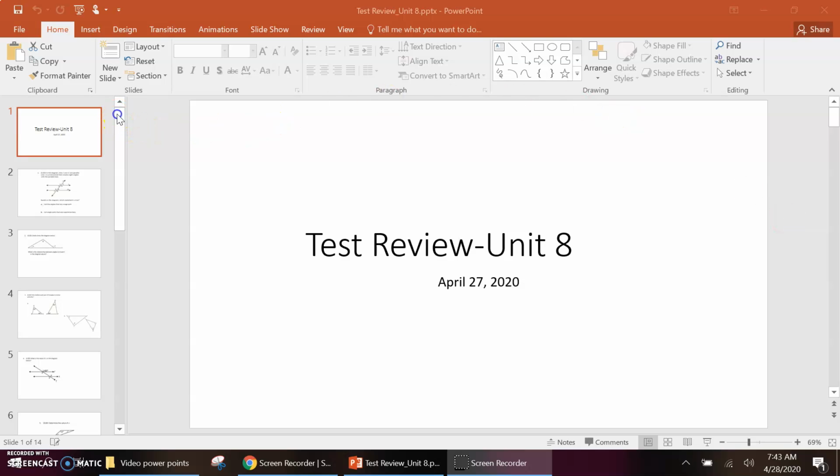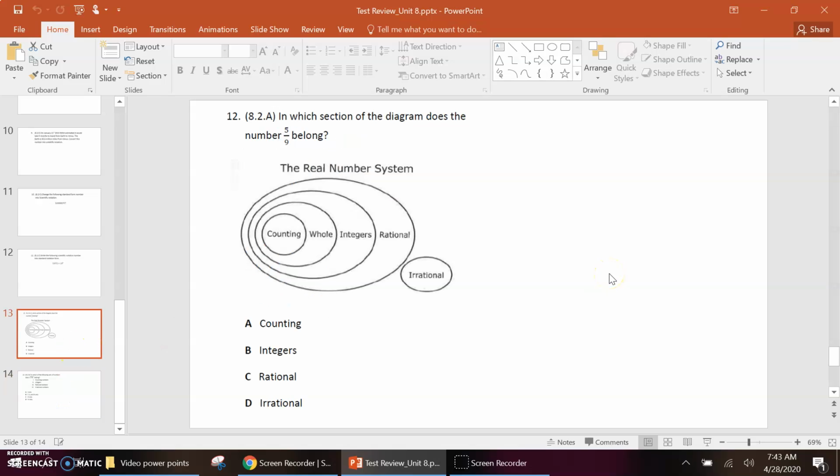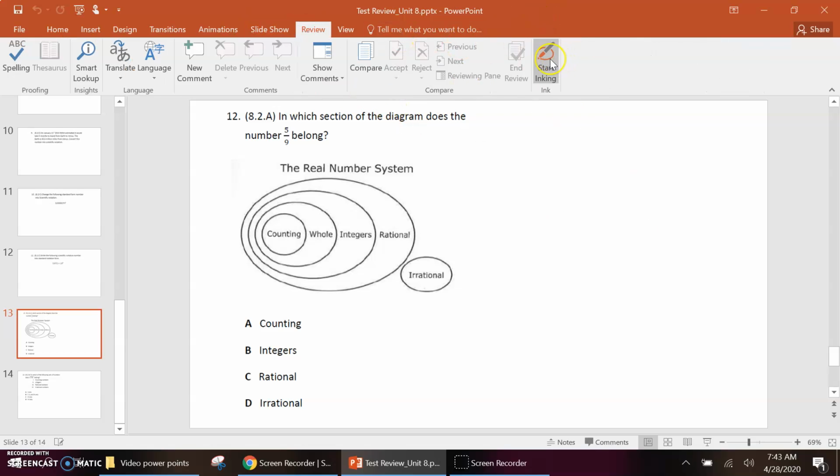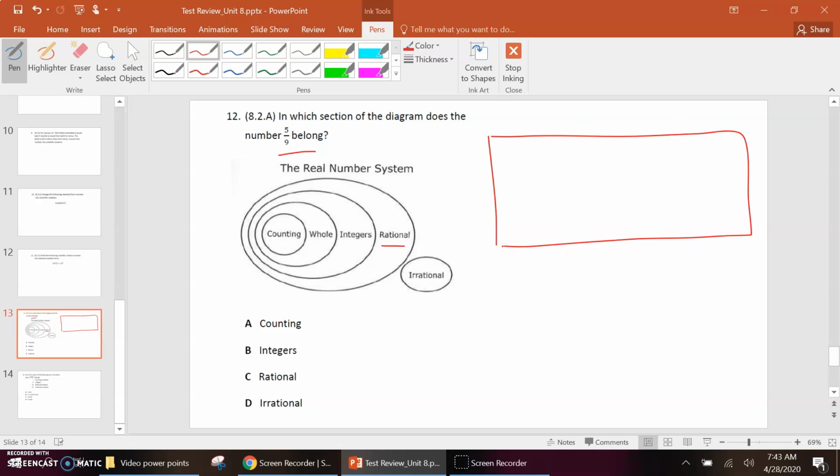So we're going to start with the last two questions that go together on the real number system. Okay, so let me get my inking going. All right, so in which section of the diagram does the number 5/9 belong? Always remember that fractions don't even start till rational numbers. Now you'll notice the picture's drawn differently, and that's what you need to get used to. They can draw the picture in many different ways. It's just that you need to remember how the different categories line up.